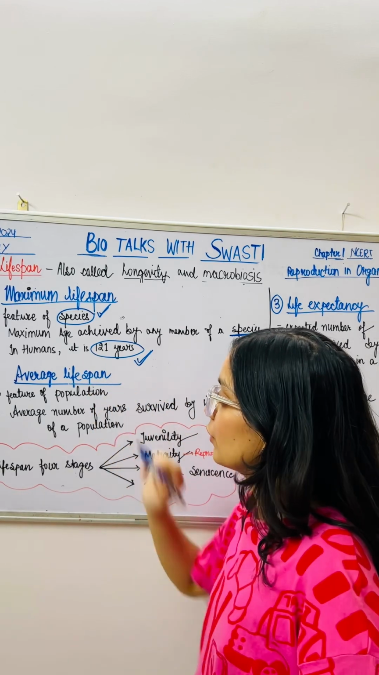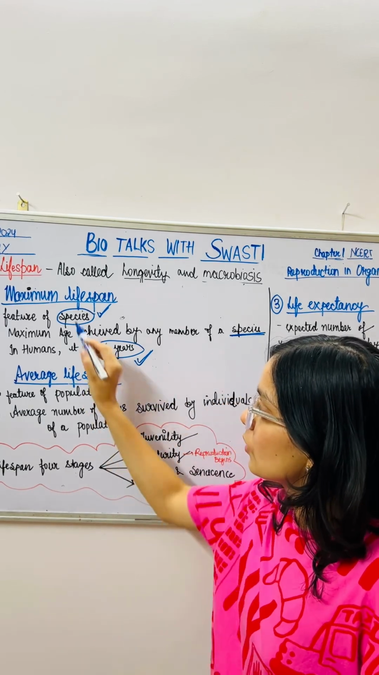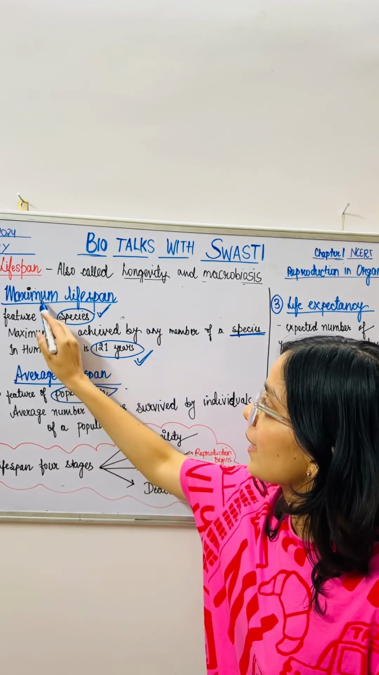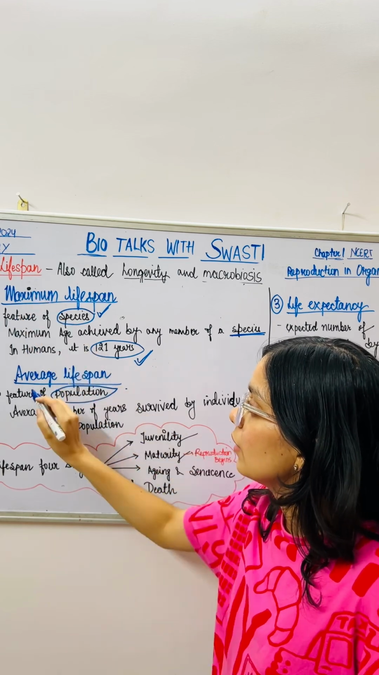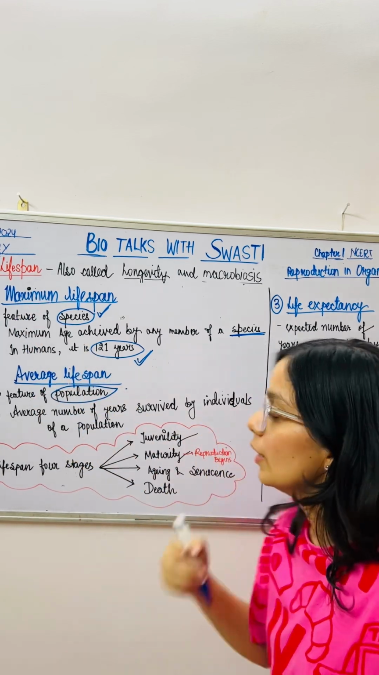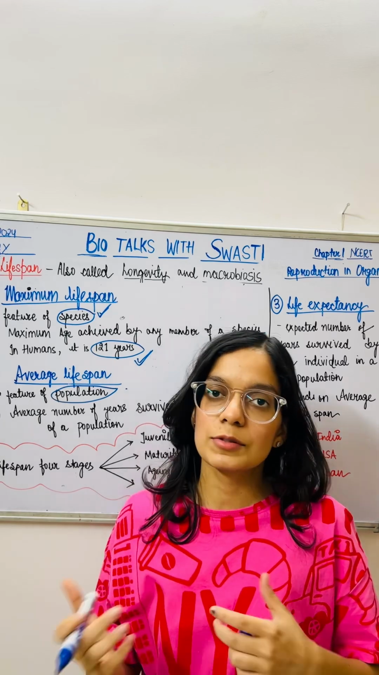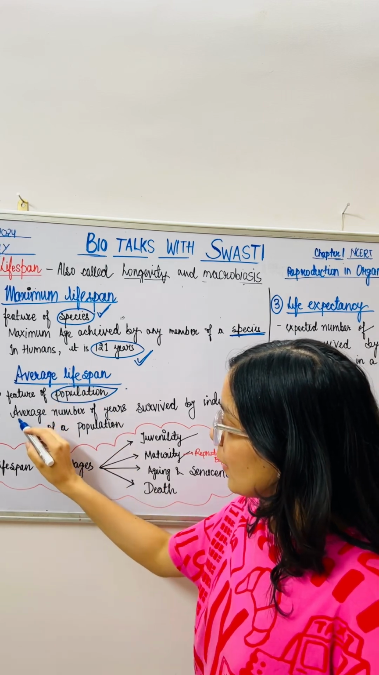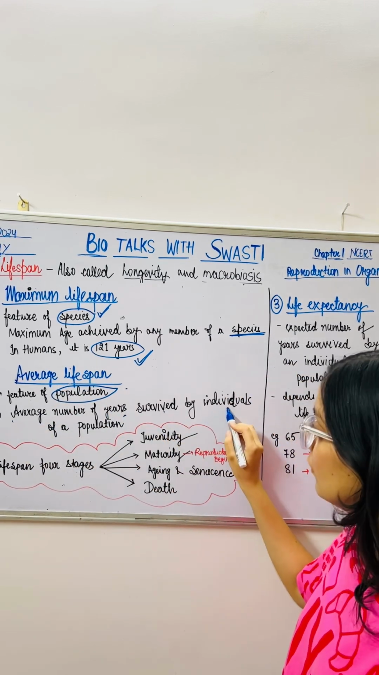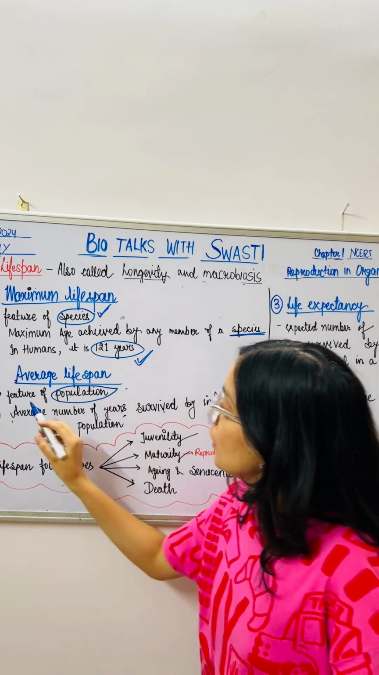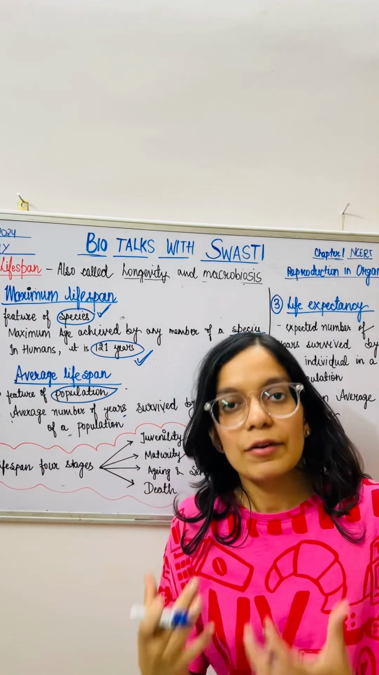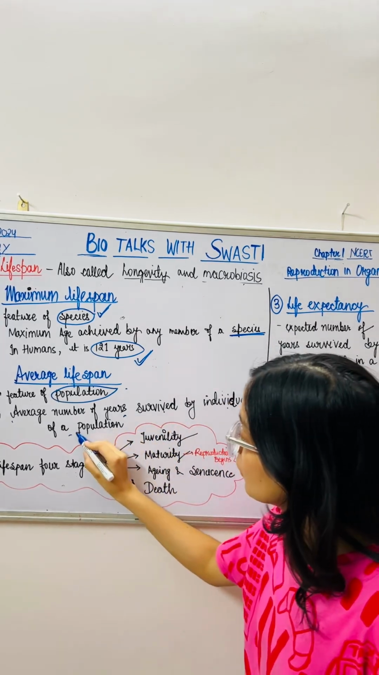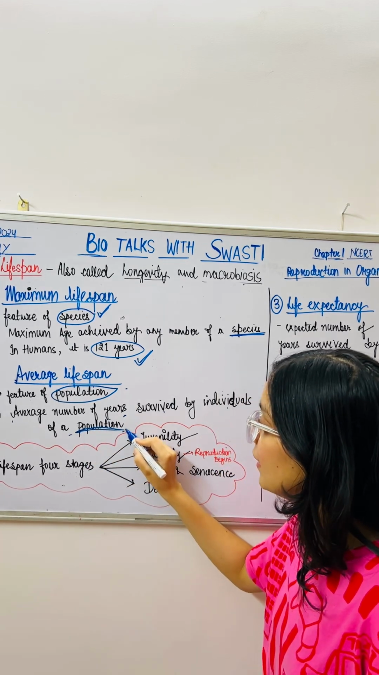Now let's come to average lifespan. Average lifespan is a feature of population. Many students get confused in this: maximum lifespan is a feature of species and the average lifespan is a feature of population. You have to read this very carefully because we get confused and then the question goes wrong. So average lifespan is the average number of years survived by individuals of a population. You can see the word population is very important.